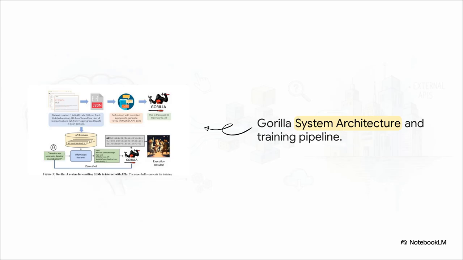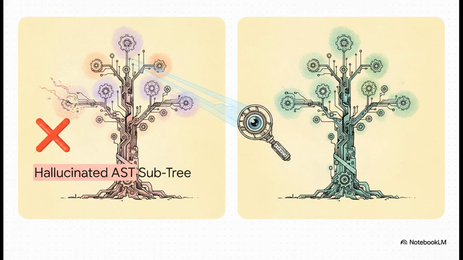By training the model this way, it adapts to whatever fresh documentation you hand it. But here's a really critical question. How do the researchers actually prove the model isn't just hallucinating again? Well, they use a clever technique called ASD subtree matching.